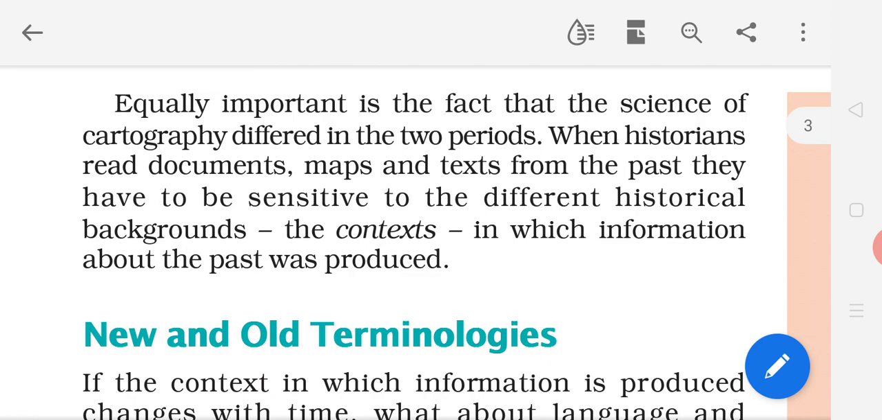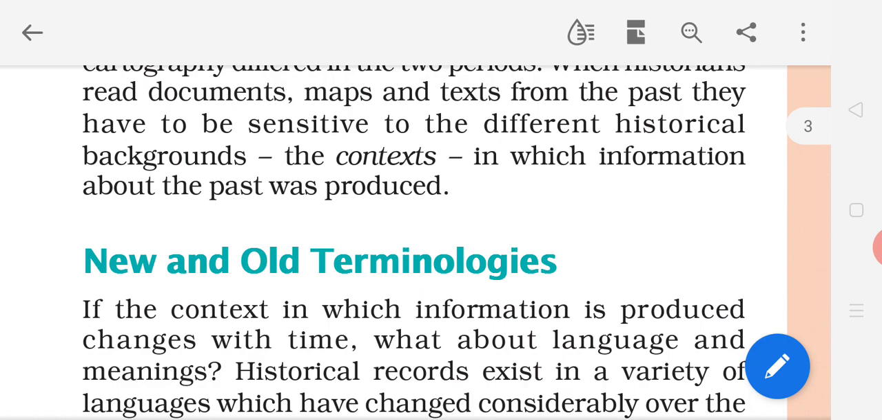They should be sensitive while studying and finding out about the past, and about the context in which information about the past was produced. Now students, in the next clip we will read new and old terminologies.